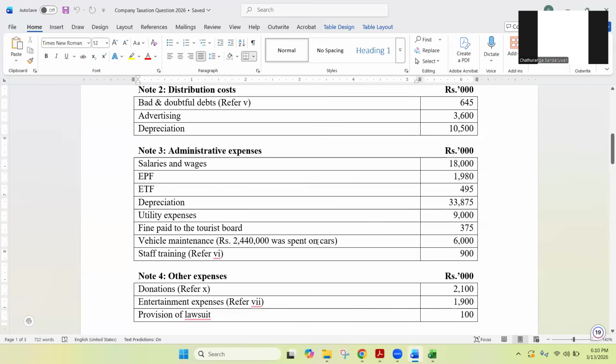So we don't know about the cars yet. We'll go through the whole question, then you will understand. You need to remember this, memorize this. And then you have staff training coming under admin expenses. Refer note number 6, 900. Okay, so that is about admin expenses.